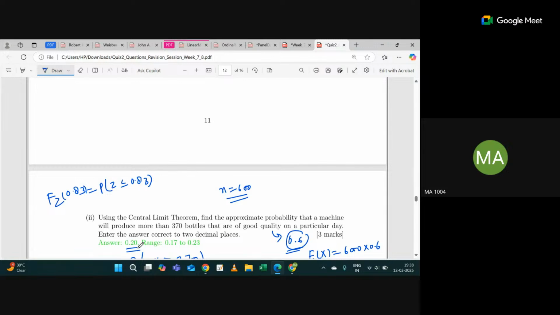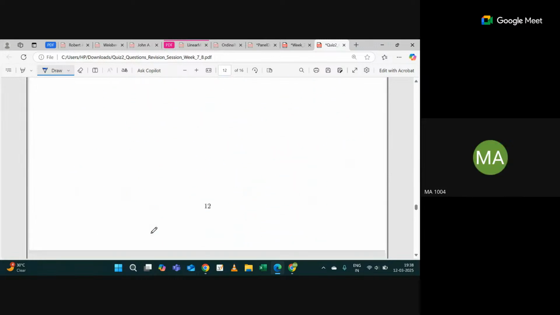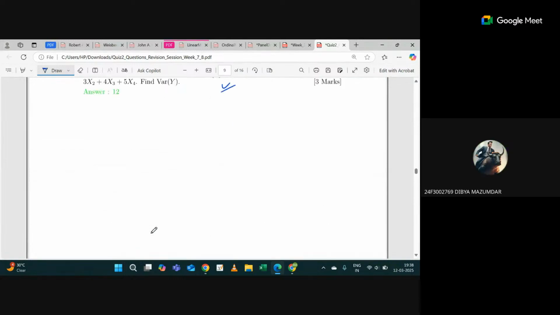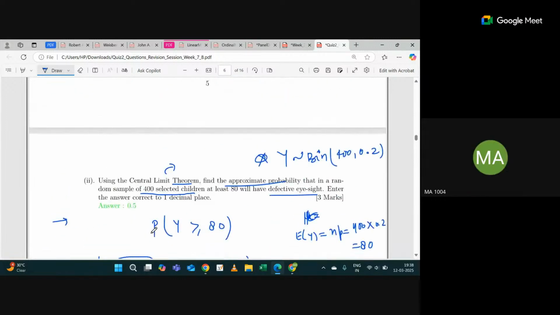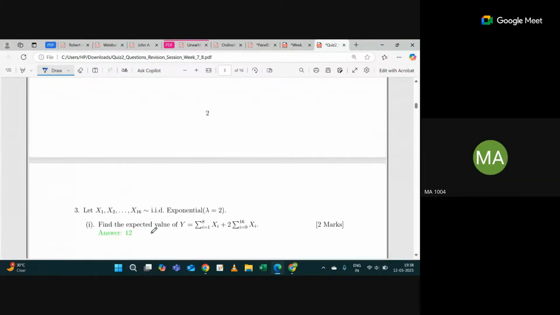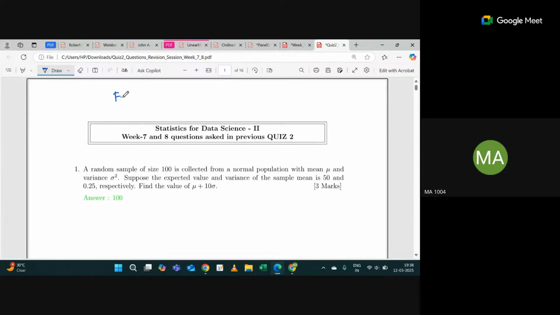Will the Z-value chart be given in the exam? Some values will be given to you, not the chart. Let's say I gave something like this: Fz of 0.83, Fz of 1.33, Fz of 0.22. So you have to identify which values you need. Understood? Okay. So let's try to do some questions.